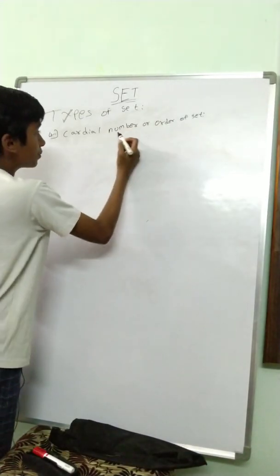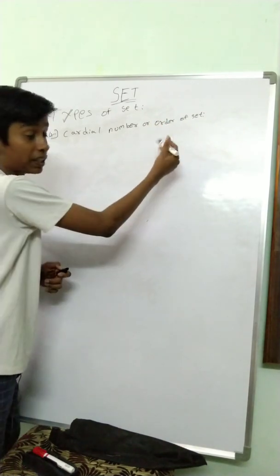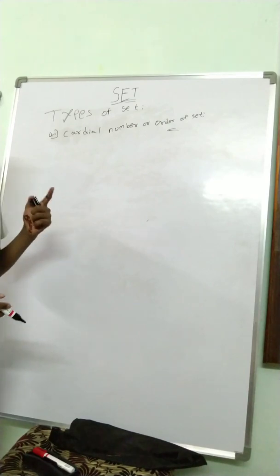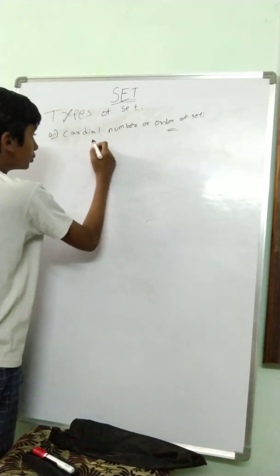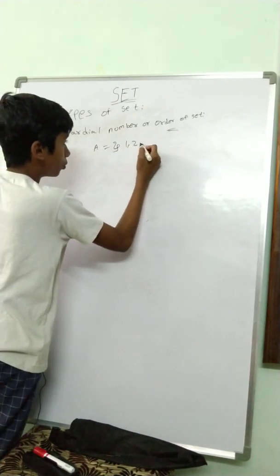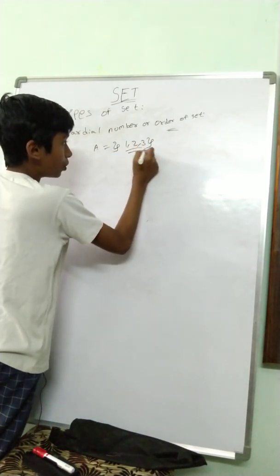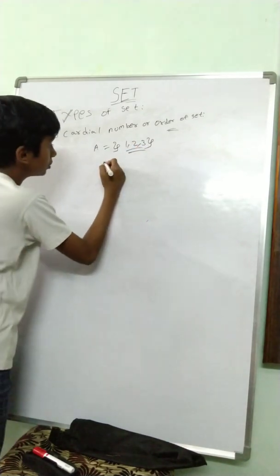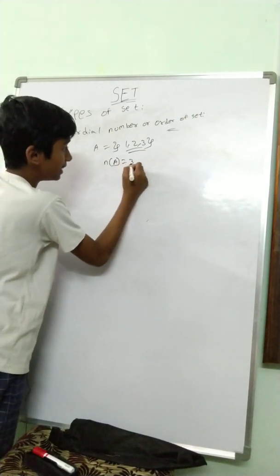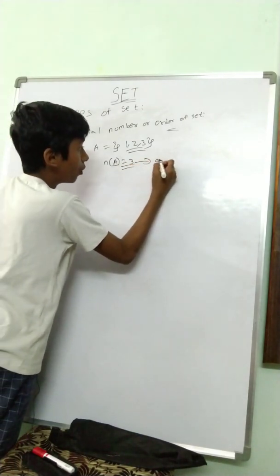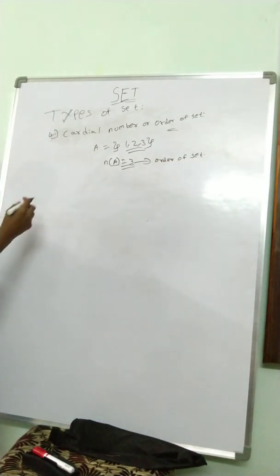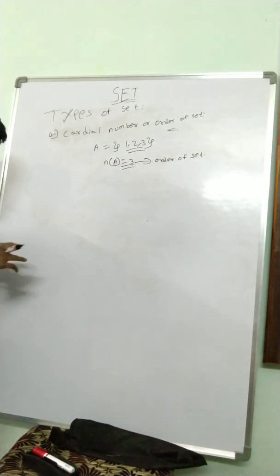Among the types of set, there are the cardinal number of a set or order of a set. This is nothing but the number of elements in a set. So for example, let's take a set A which has 1, 2, 3. Then the number of elements in this is 3, right? Then n of A, which is nothing but the number of elements in A, is 3. This is the order of a set. And then next we will discuss the operations on sets.